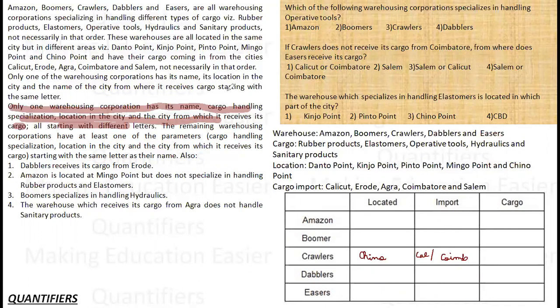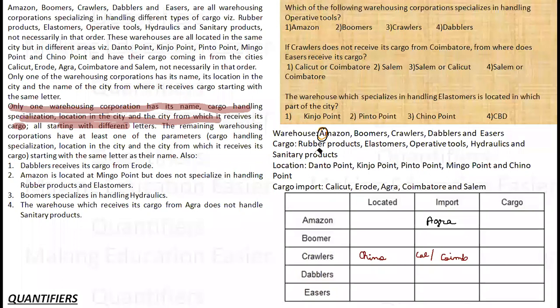So what can I make out of it? For Amazon, what is the common thing? Amazon is here, Amazon is here. Amazon is not here. A is not here, A is here. So for Amazon, import city has to be Agra only, because there is no other common periphery.